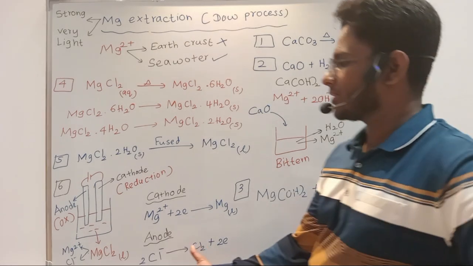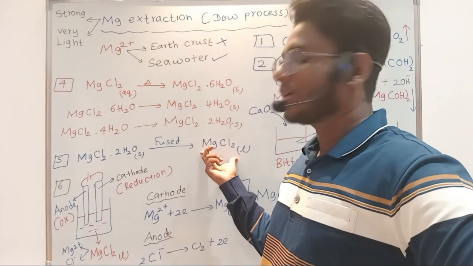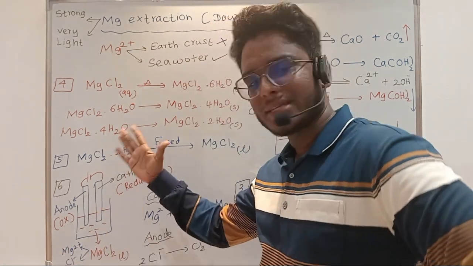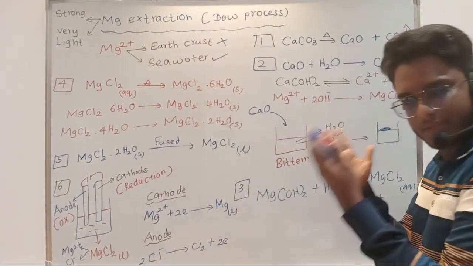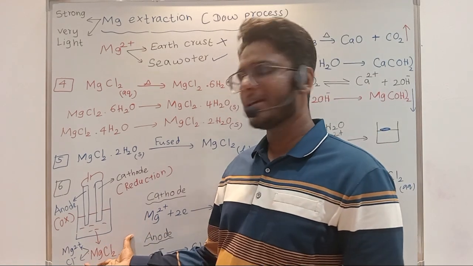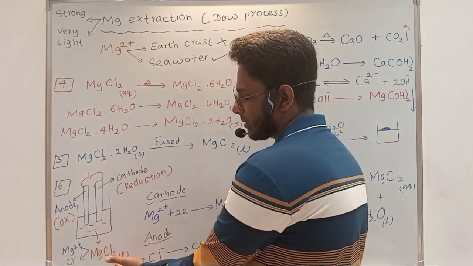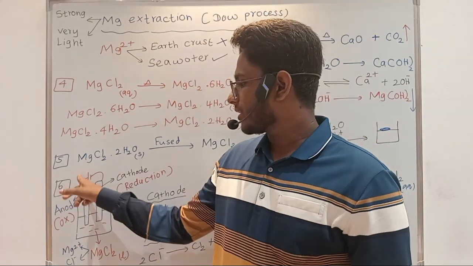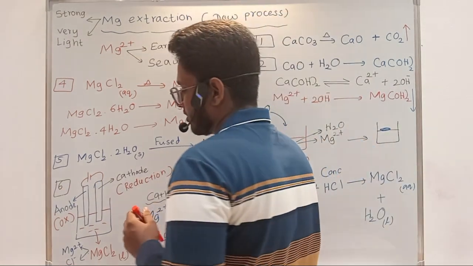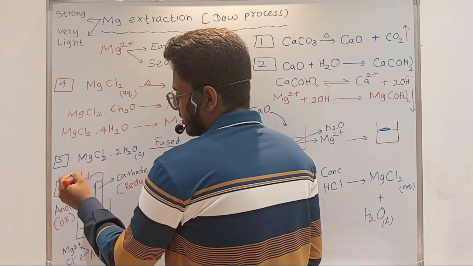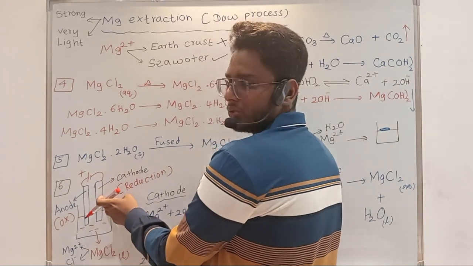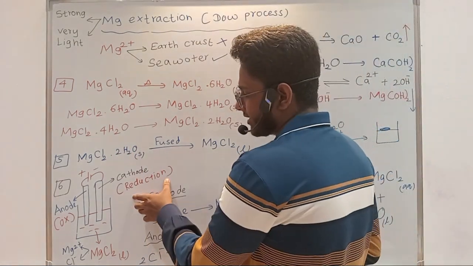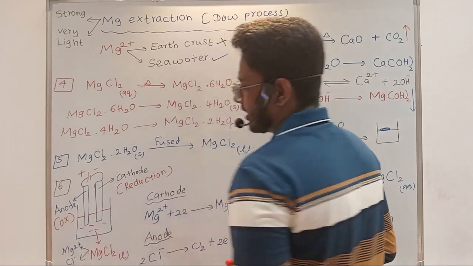And finally, you will be transferring this magnesium chloride into the chamber where the electrolysis happens, right? So this is the simple setup. In industry you have a little bit different setup, but this is the basic idea. You transfer magnesium chloride, and you have two electrodes connected to a cell. The electrode connected to the positive terminal of the cell is given the name anode, and the electrode connected to the negative terminal of the cell is given the name cathode. In the cathode, reduction always takes place, and in the anode, oxidation always takes place, right?